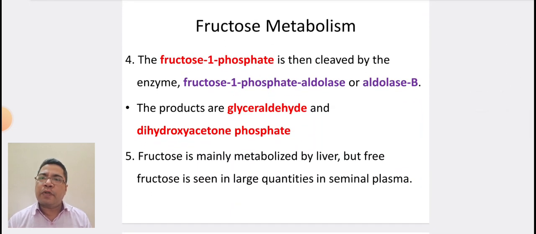The fructose 1 phosphate is then cleaved by the enzyme fructose 1 phosphate aldolase or aldolase B. The products are glyceraldehyde and dihydroxyacetone phosphate. Fructose is mainly metabolized by liver but free fructose is seen in large quantities in seminal plasma.